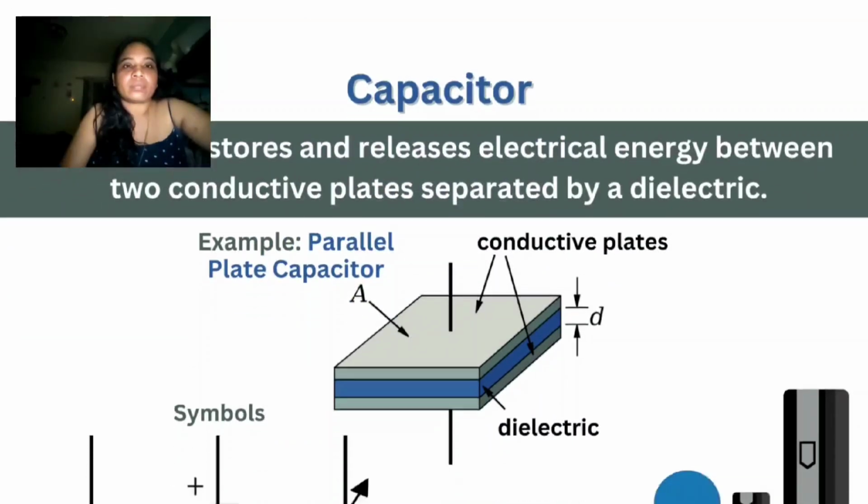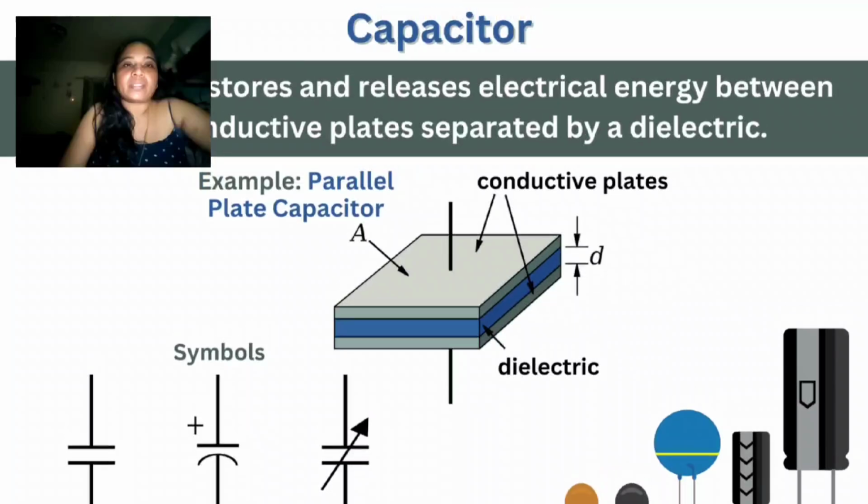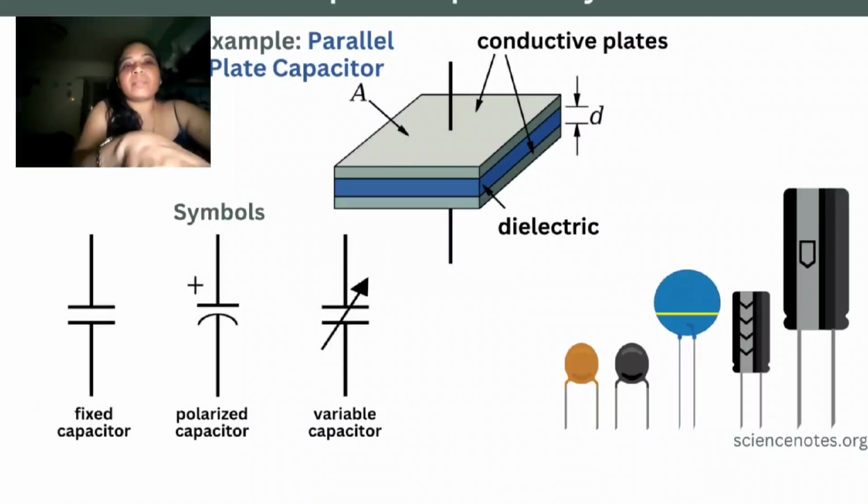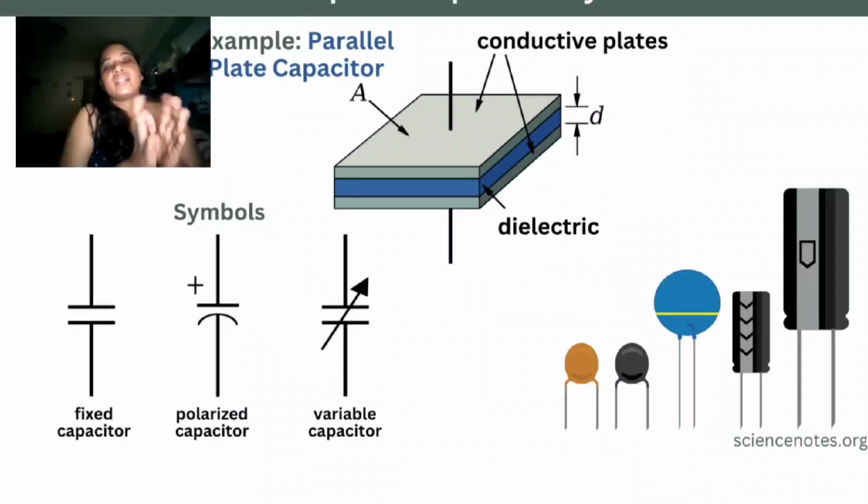So this is the capacitor's work. Capacitor means here we can see the dielectric, and here you can see this symbol. This is the best example of a fixed capacitor. The capacitor converts AC to DC, alternate current to direct current, for your electronic devices.